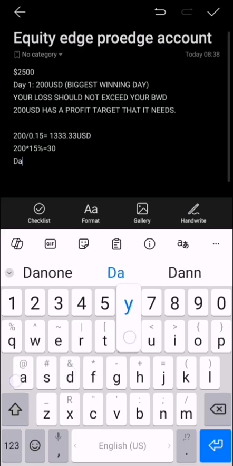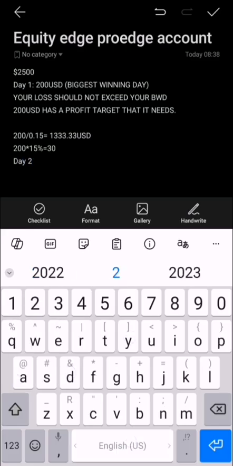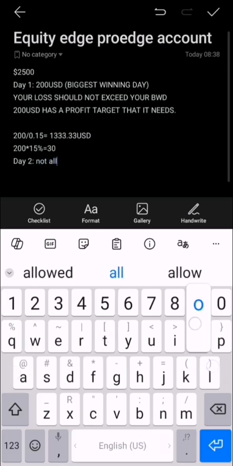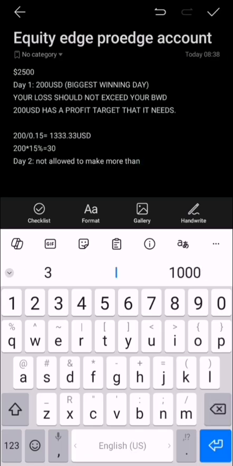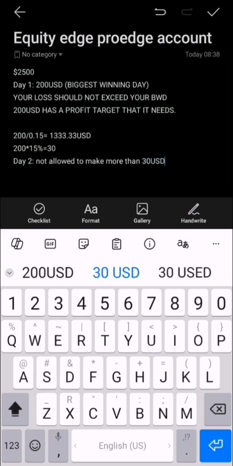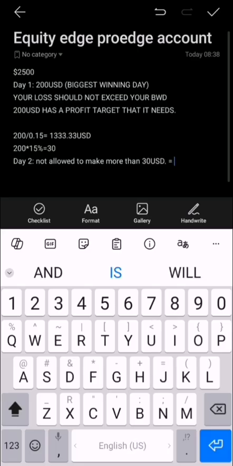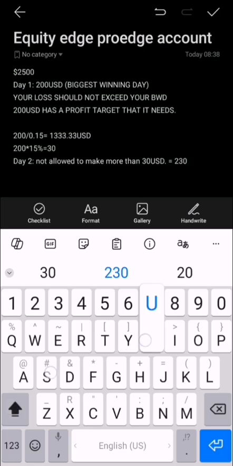That means on day two, you are not allowed to make more than 30 USD. Let's say you make 30 USD. Then your current profit will now be 230 USD.